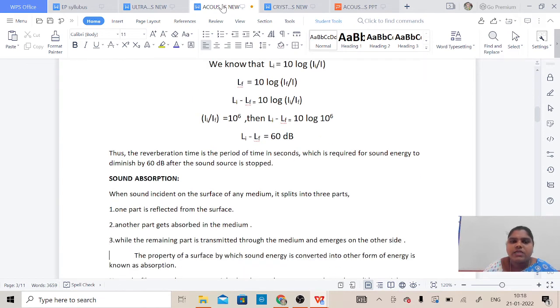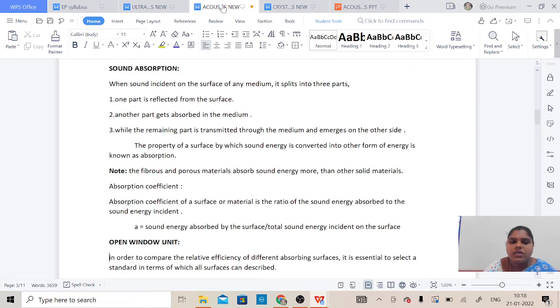Okay, and next let us see what is sound absorption. When sound is incident on the surface of any medium, it splits into three parts. Okay, I am repeating again. When sound is incident on the surface of any medium, it splits into three parts. One part is reflected from the surface, another part gets absorbed in the medium, while the remaining part is transmitted through the medium and emerges on the other side.